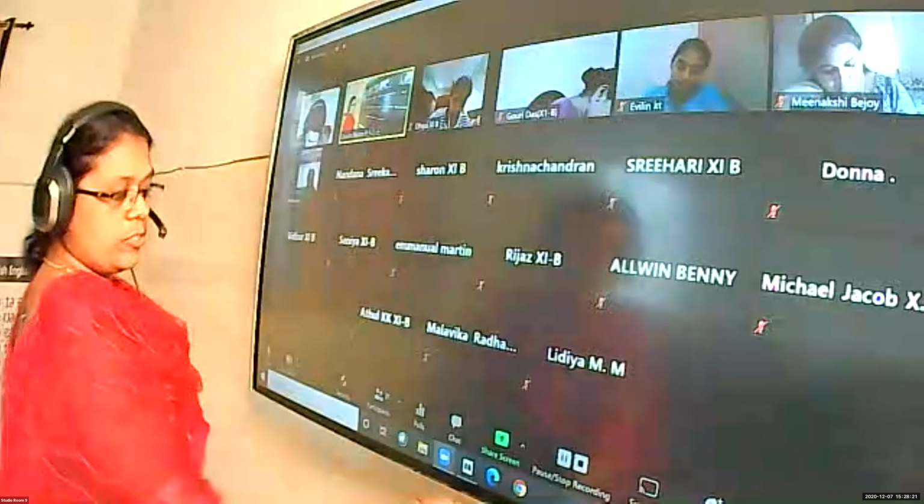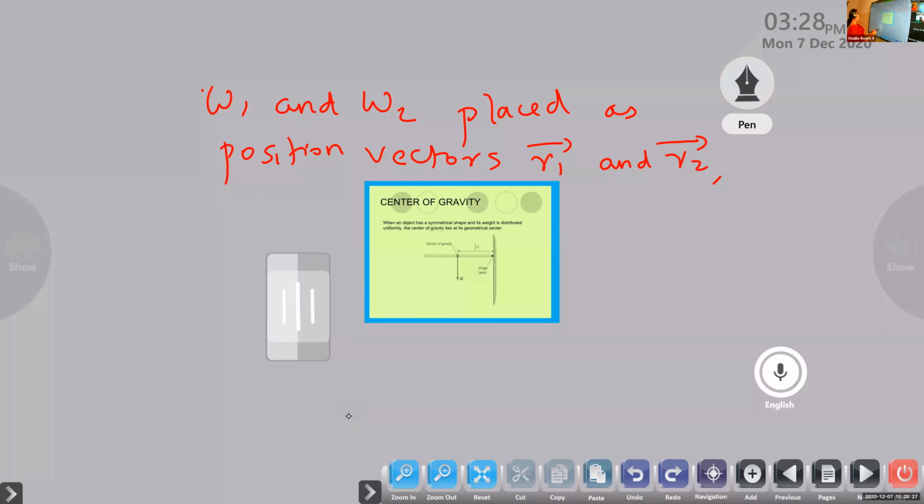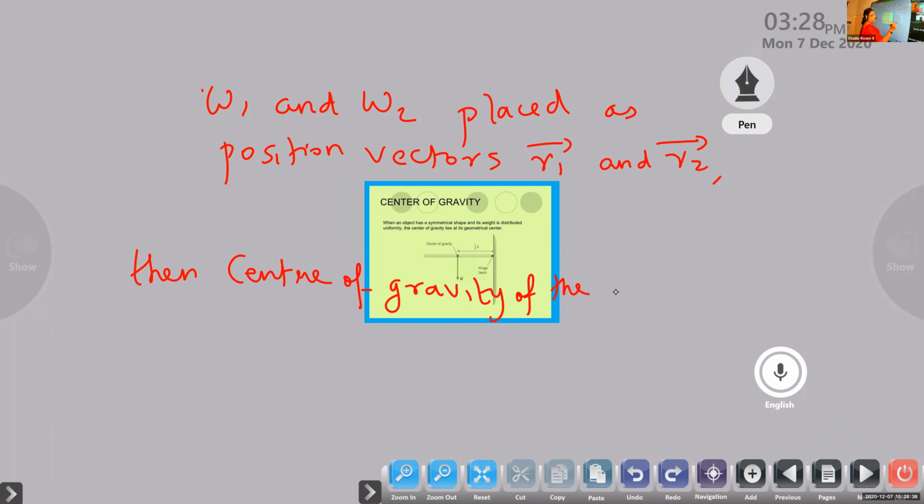Then the center of gravity of the system, that is RCG. There it was CM, but here we have CG.